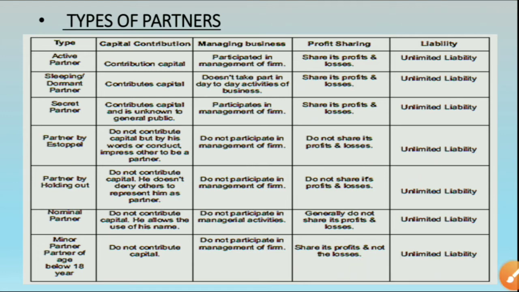The next is a nominal partner. A nominal partner does not contribute capital. This partner also does not contribute capital. He allows others to use his name.